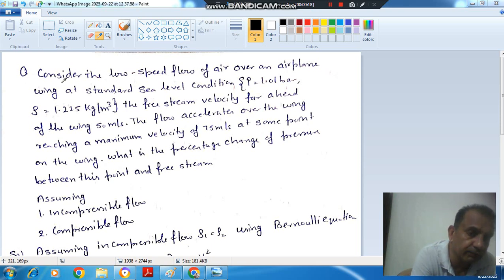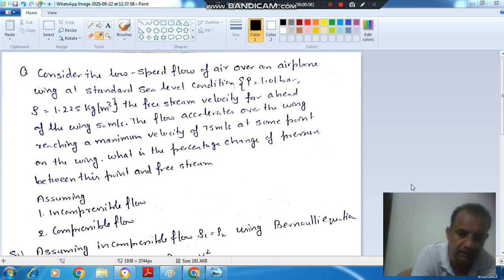So the next question, or the first question after the theory, is: consider the low speed flow of air over an airplane wing at standard sea level condition. P is equal to 1.01 bar, rho is equal to 1.225 kilogram per meter cube. The free stream velocity far ahead of the wing is 50 meter per second, and the flow accelerates over the wing, reaching a maximum velocity of 75 meter per second at some point on the wing. What is the percentage change of pressure between this point and free stream?